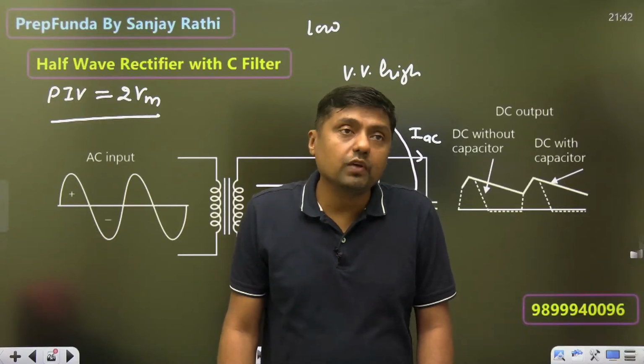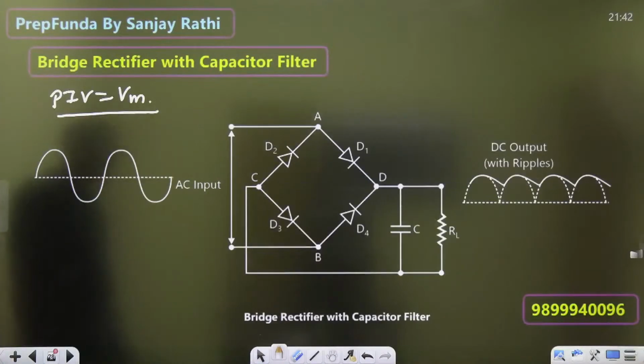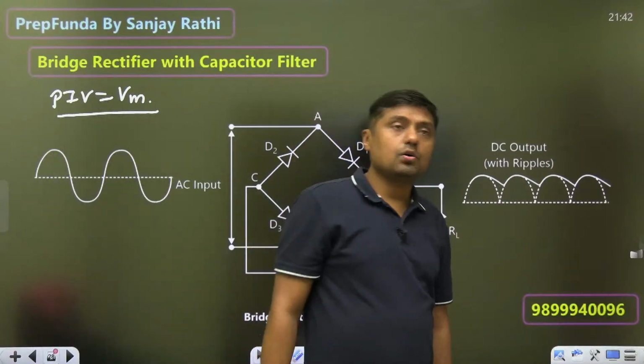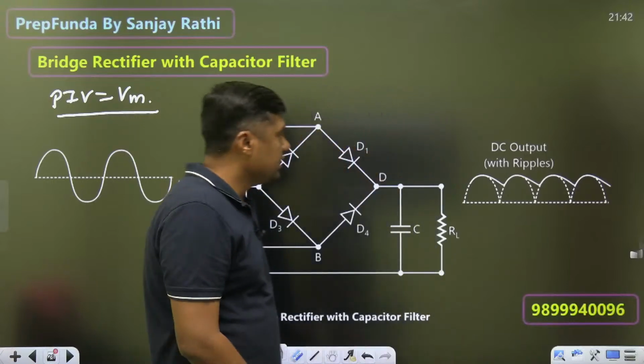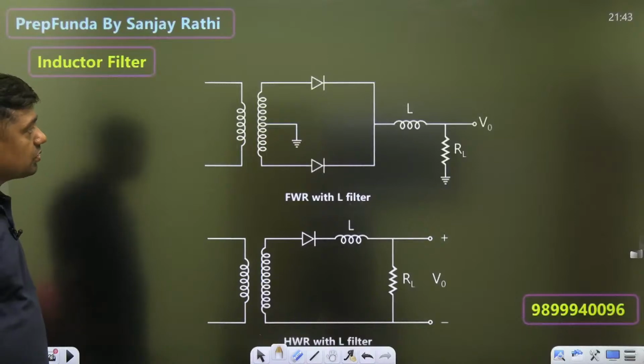Second drawback, which is general in the case of half wave, bridge and so on, is that the current through the diode will increase. And what is the advantage? Ripple factor will decrease, because the ripple will decrease, the AC component will decrease, and that's why finally the ripple factor will decrease. We will see the formula at the end.